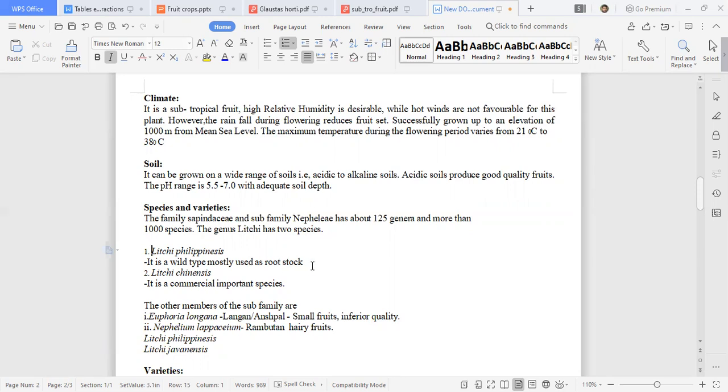Philippinensis is a wild type, mostly used as rootstock when we are doing grafting. From seeds, we obtain the seedlings, we take proper scion, and we do the grafting. So that is used as a rootstock. And chinensis is the commercially cultivated form.